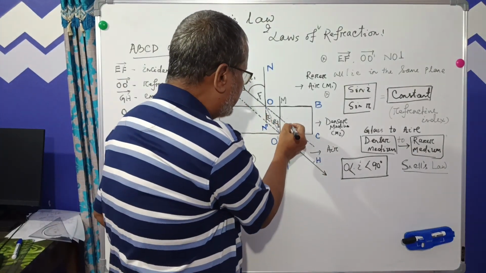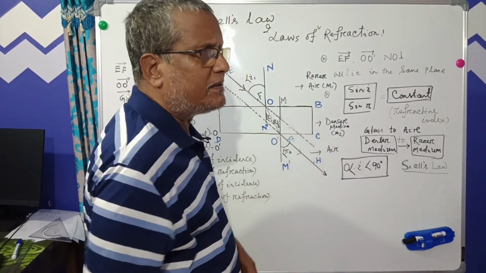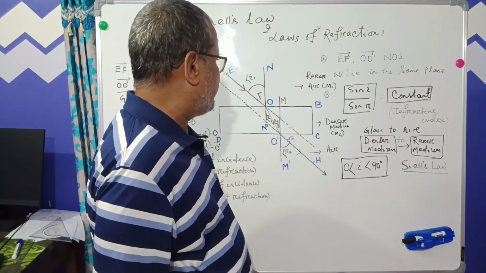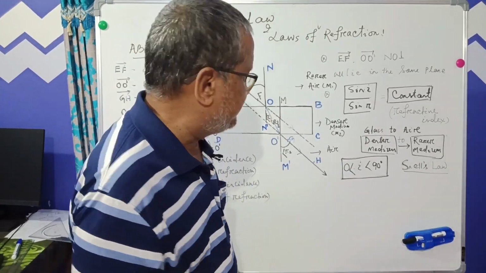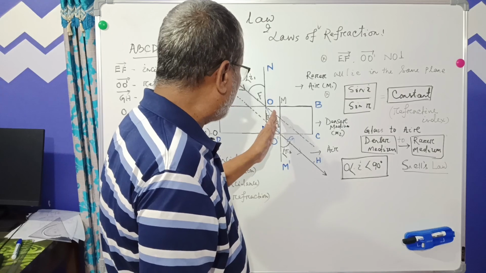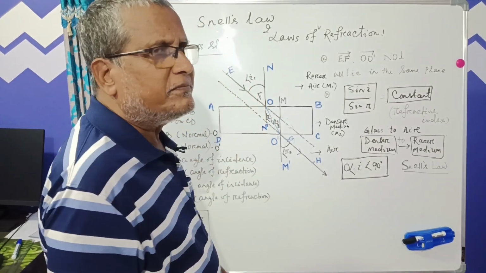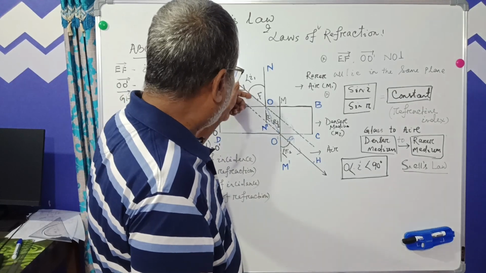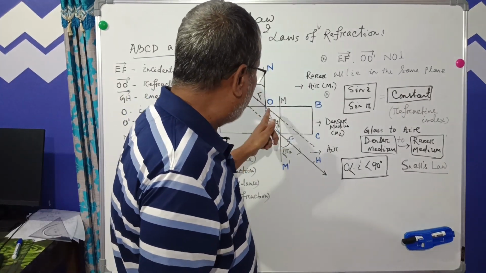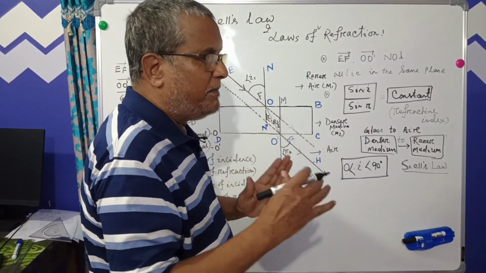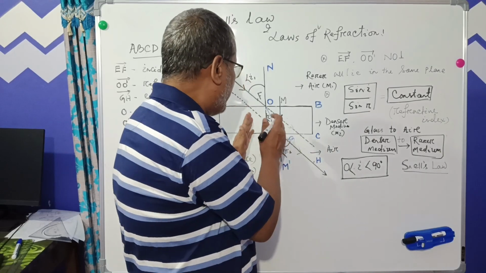It deviates from the normal path. It has come closer to the normal NN dash. So this is the actual path of the incident ray, but it is deviated, it has come closer to the normal.